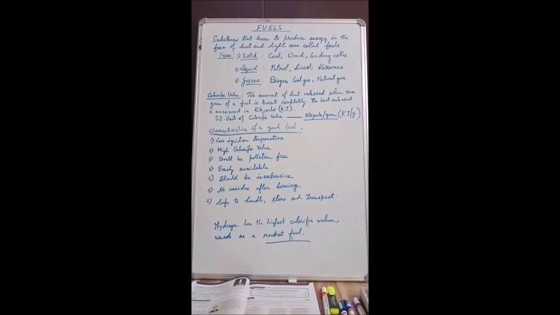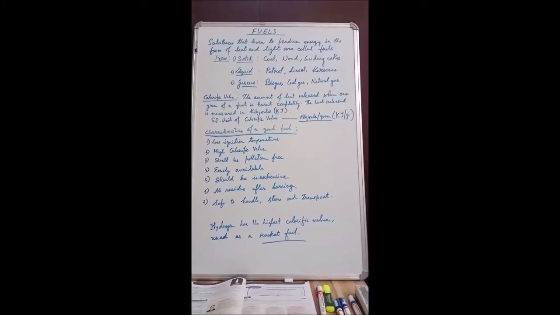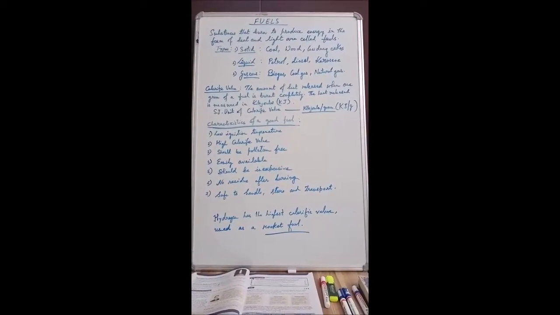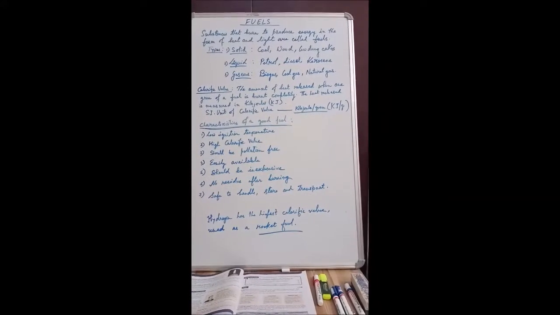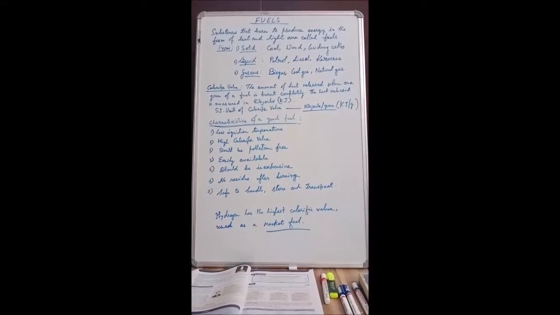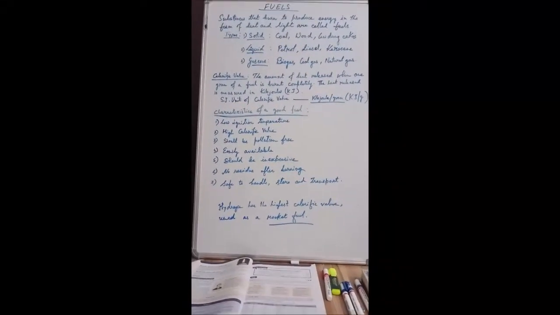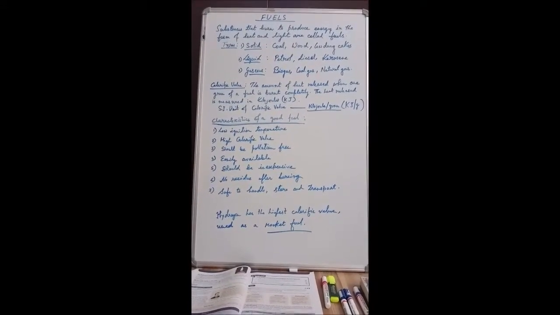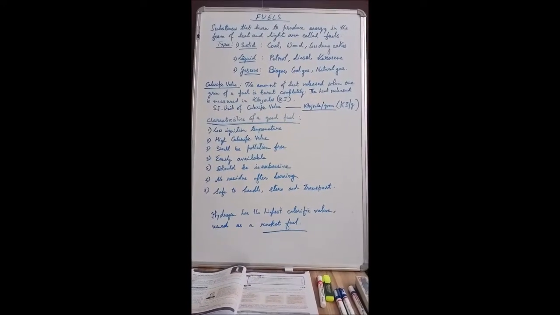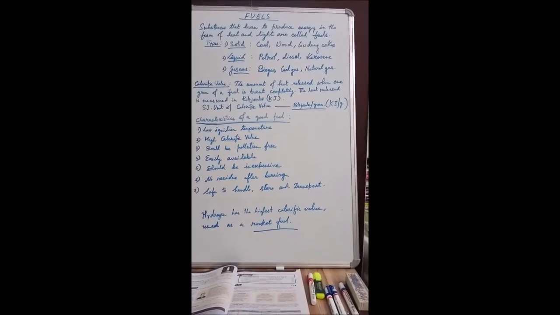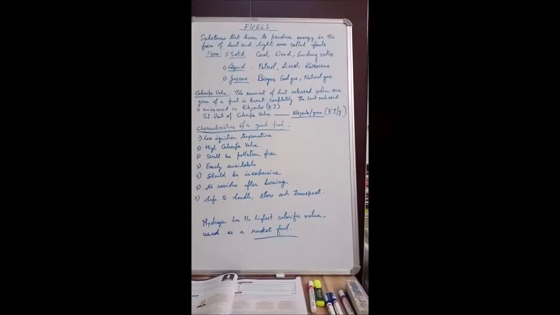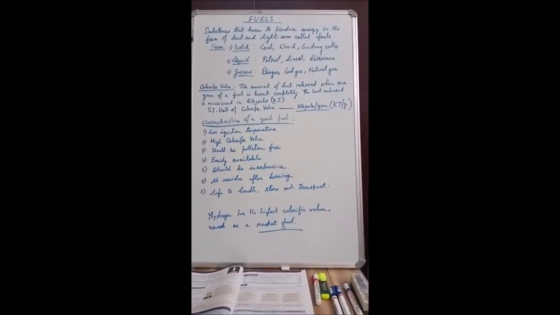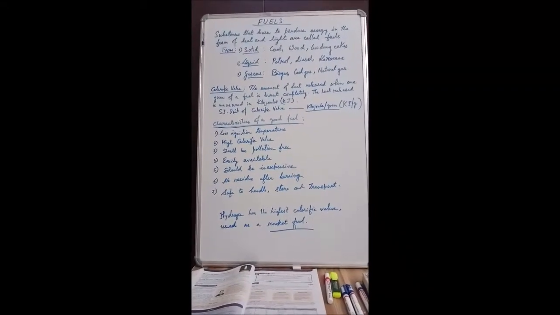Good morning, students. You have already learnt about the process of combustion and different types of combustion. Next part of the chapter, we have fuels. In our day to day life, we use different types of fuels to get energy. In order to run vehicles, all of us need petrol, diesel, kerosene, etc. In order to run our kitchen, we need LPG cylinders. So these are all fuels.